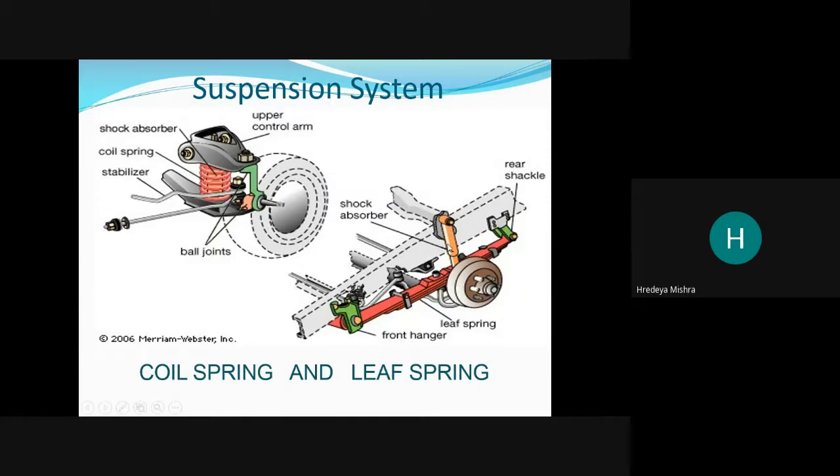Here, this is our shock absorber for this suspension, and this is our leaf spring. For heavy vehicles, they use the leaf spring because there is a heavy load of passengers or goods.